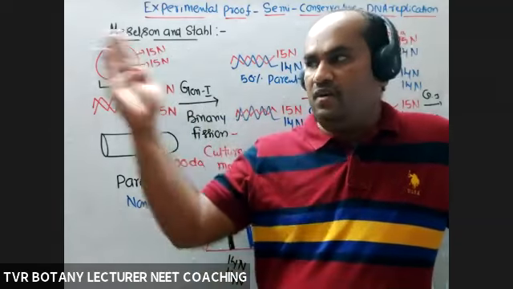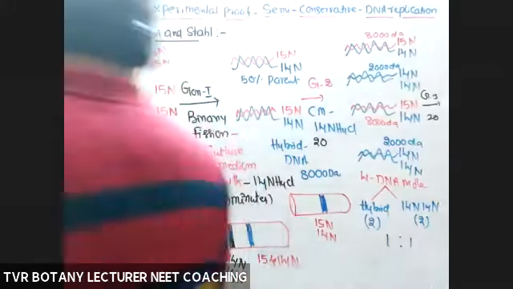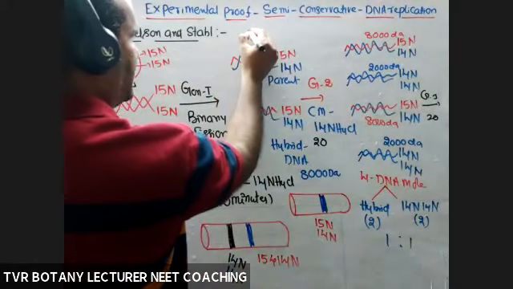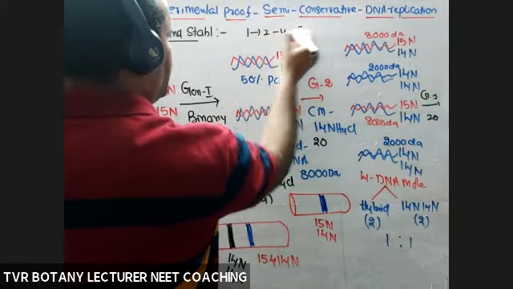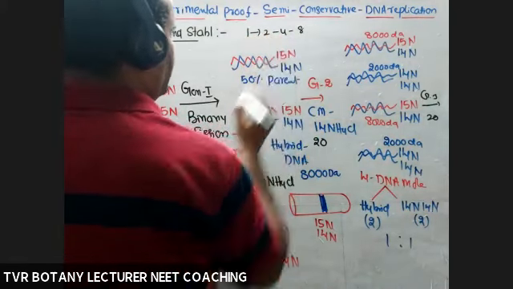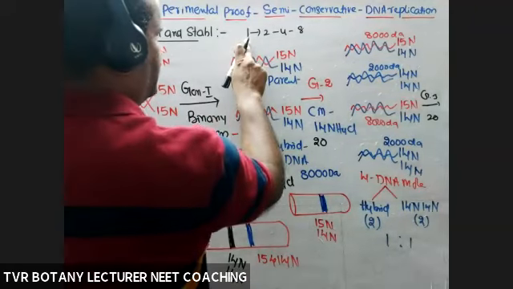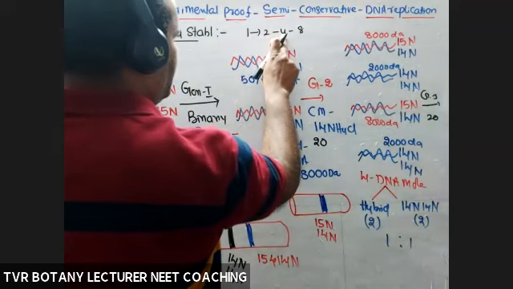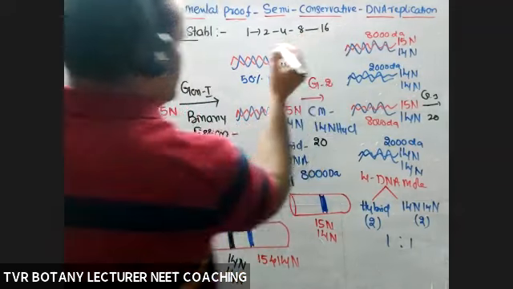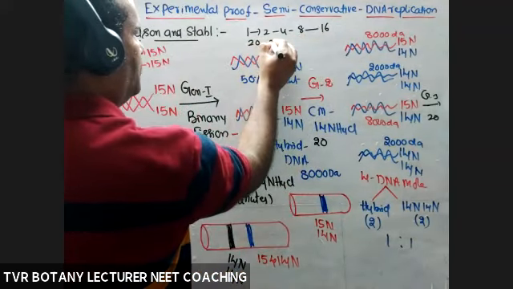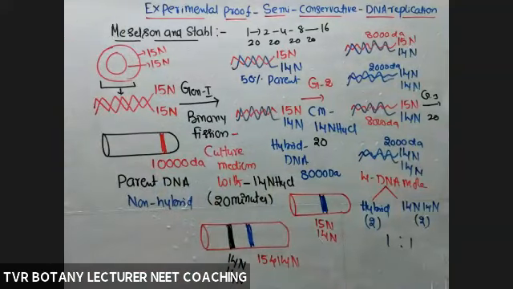According to this experiment, simply follow exponential growth. 1 into 2, 2 into 4, 4 into 8, 20, 20, 20. 1 DNA molecule into 2 DNA molecules, 2 DNA molecules into 4 DNA molecules, 4 into 8, and continue with 16 DNA molecules. 80 minutes completed.